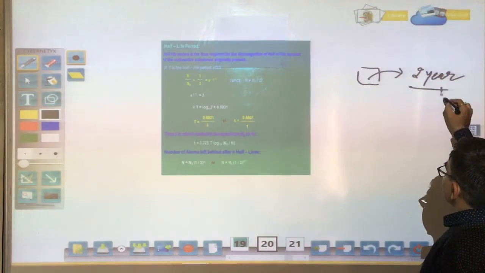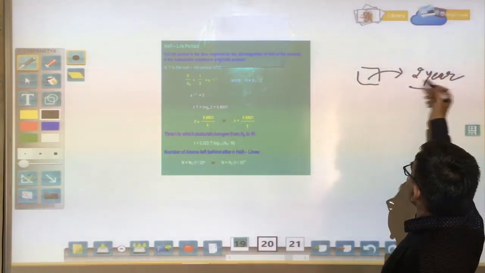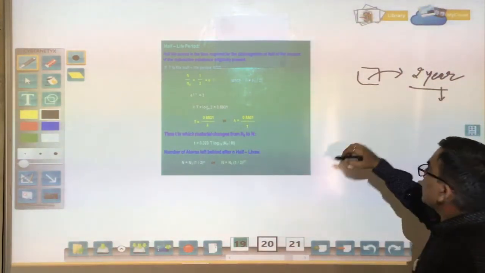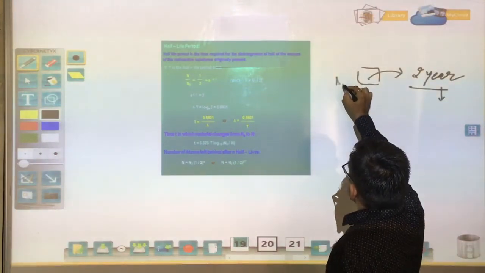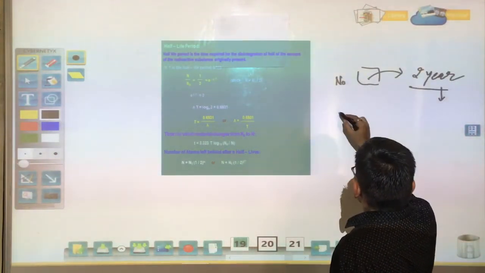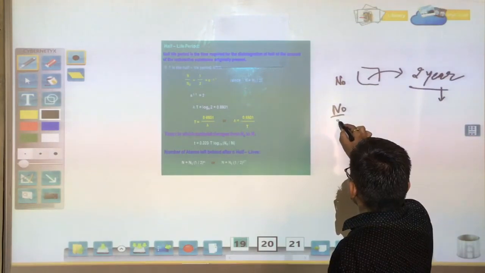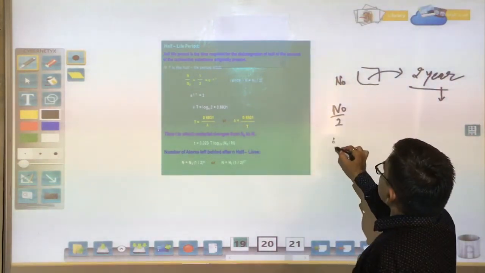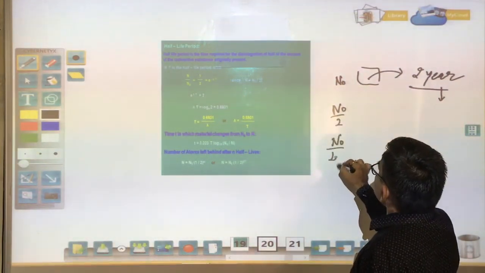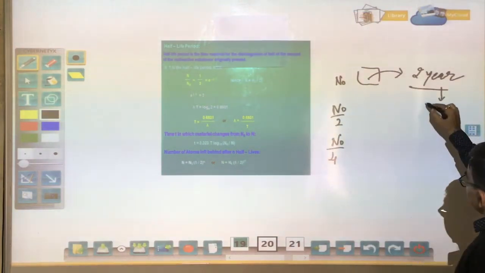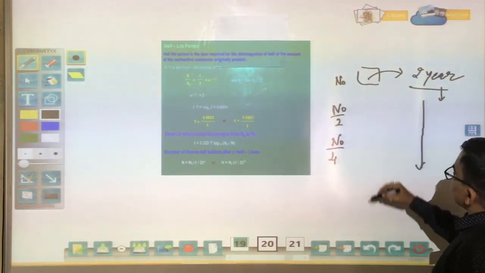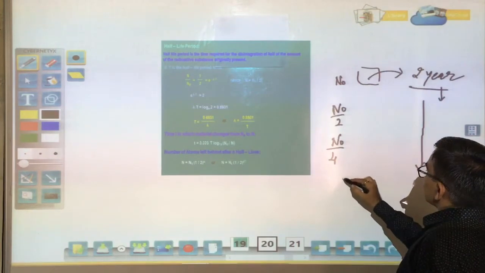That is not correct. If 2 years is the half-life, let the initial amount be N0. After 2 years it is N0 by 2, then after 4 years it is N0 by 4. So we never get any time whose half equals 0.